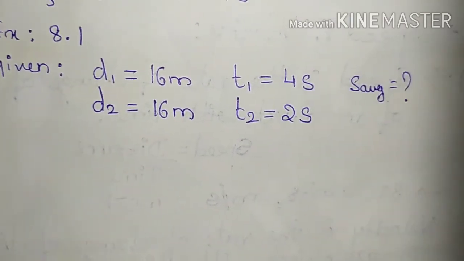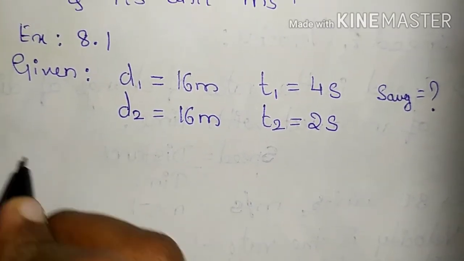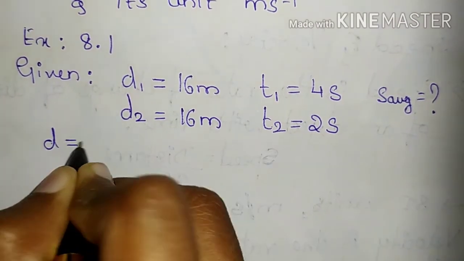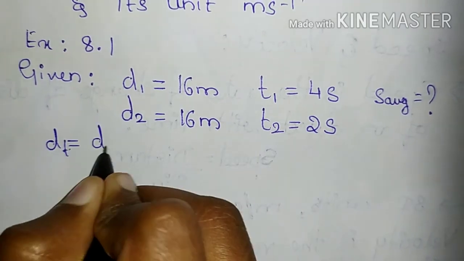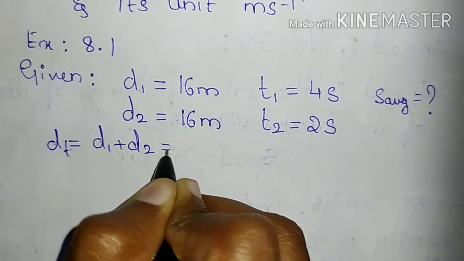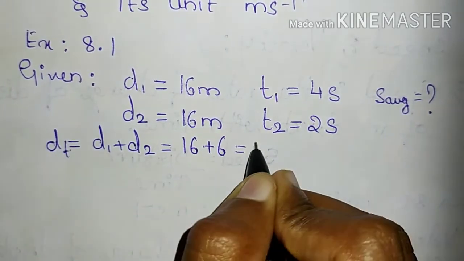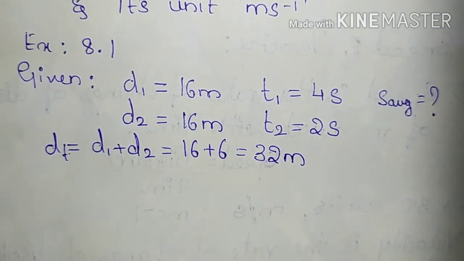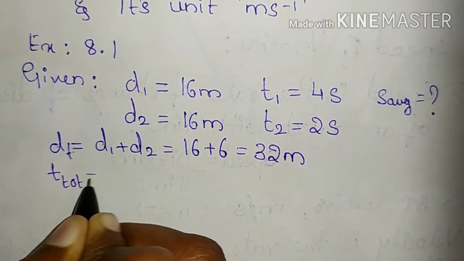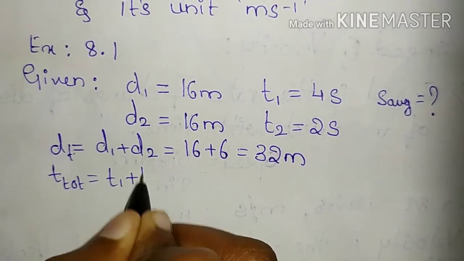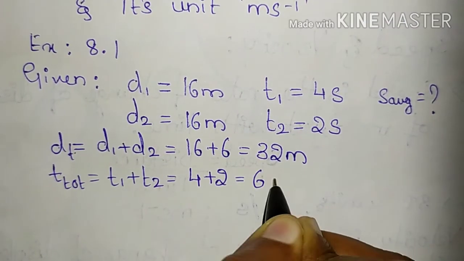So we know that average speed is equal to total distance traveled by total time taken. So total distance d total is equal to d1 plus d2. So total distance, add these distances, 16 plus 16, which is equal to 32 meters. And similarly, total time t total is equal to t1 plus t2, which is equal to 4 plus 2, which is equal to 6 seconds.